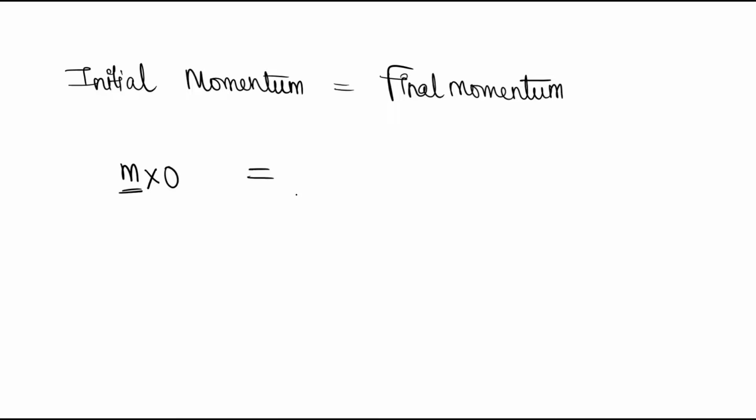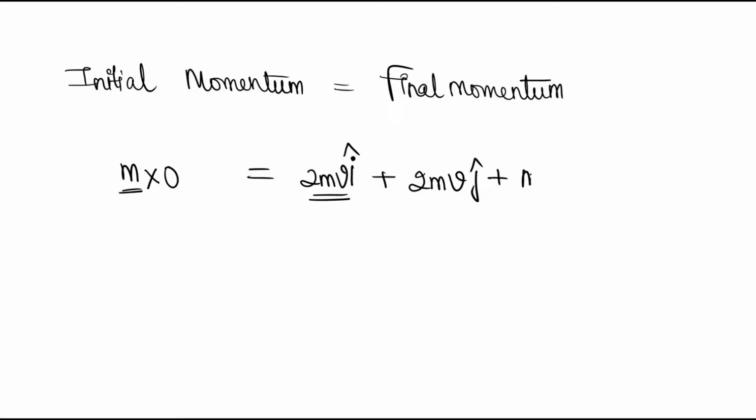Now let us take their velocities in the form of vectors. Okay, now the unit vector along the x-axis becomes i cap, and the momentum is 2m into v i cap. This is the momentum of the fragment which is traveling along the x-axis, and the momentum of the fragment which is traveling along the y-axis becomes 2mv j cap, and the momentum of the lighter fragment is unknown because the velocity is unknown.